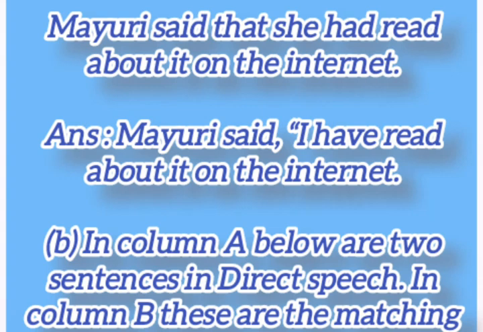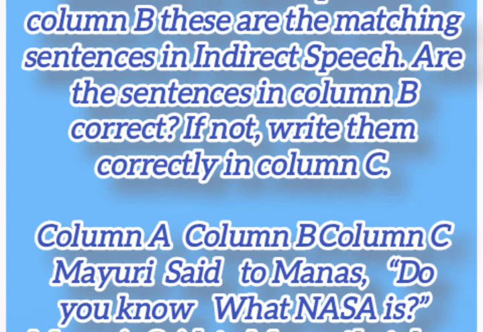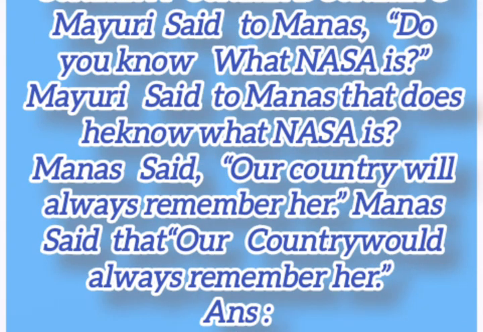B. In column A below are 2 sentences in direct speech. In column B there are the matching sentences in indirect speech. Are the sentences in column B correct? If not, write them correctly in column C. Column A, column B, column C. Mayuri said to Manas, "Do you know what NASA is?" Mayuri said to Manas, "Do you know what NASA is?"